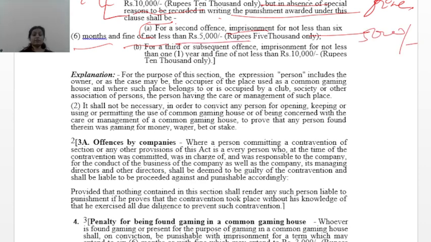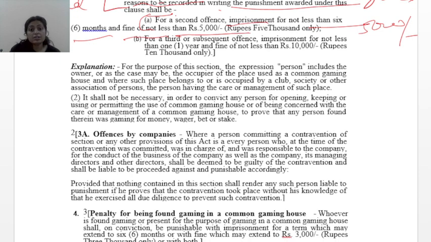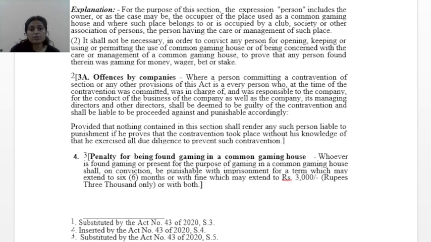So this is a very nice provision because they have given how much for the first time you are caught, and how much for the second time. Now coming to the third subsequent offence. For a third or subsequent offence, imprisonment for not less than 1 year and fine of not less than rupees 10,000 only.